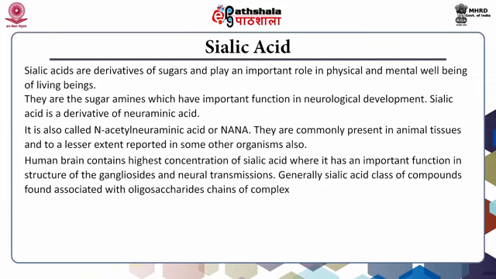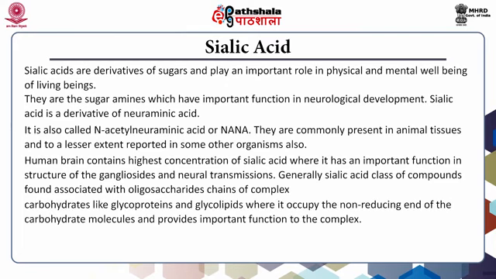The human brain contains the highest concentration of sialic acid, where it has an important function in the structure of the gangliosides and neural transmissions. Generally, sialic acid class of compounds are found associated with oligosaccharide chains of complex carbohydrates like glycoproteins and glycolipids, where it occupies the non-reducing end of the carbohydrate molecules and provides important function to the complex.